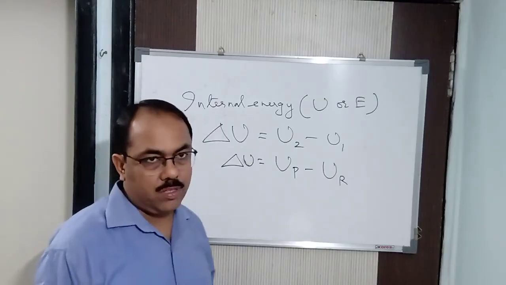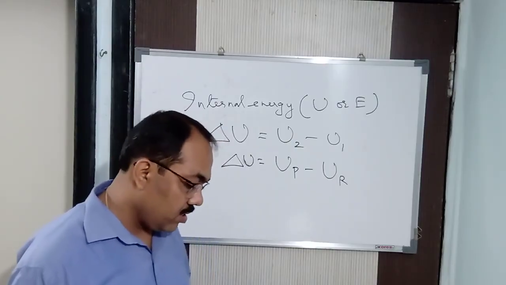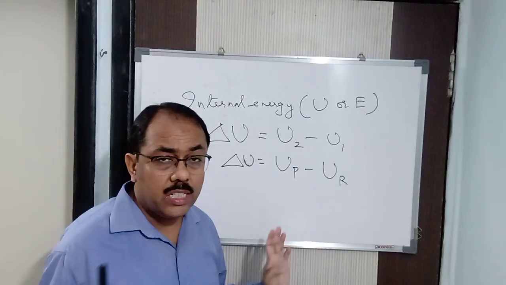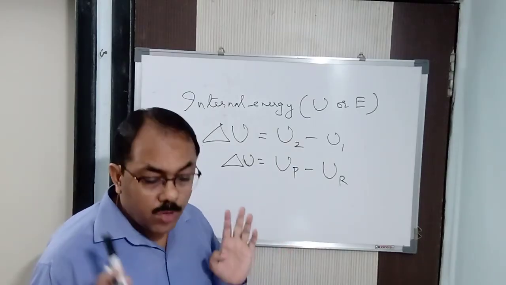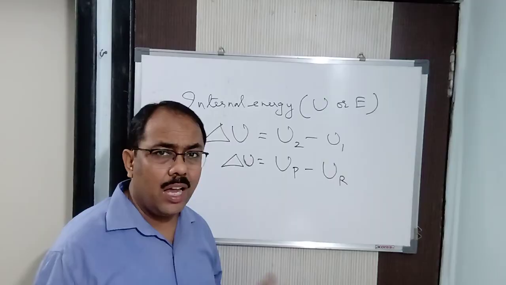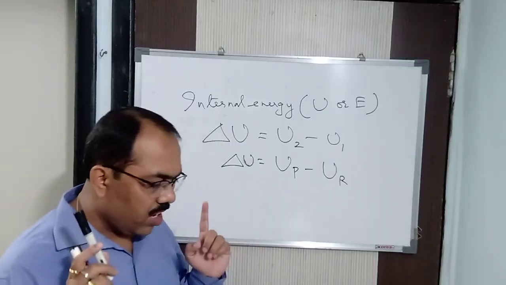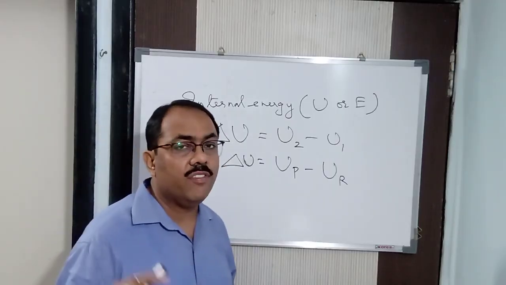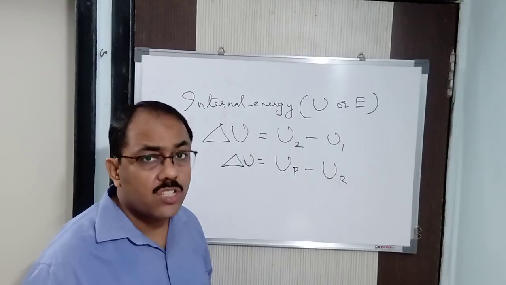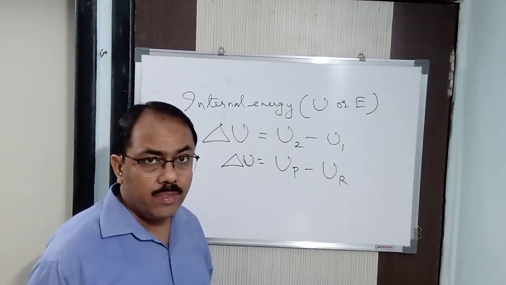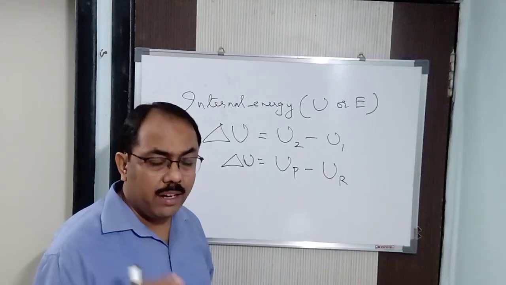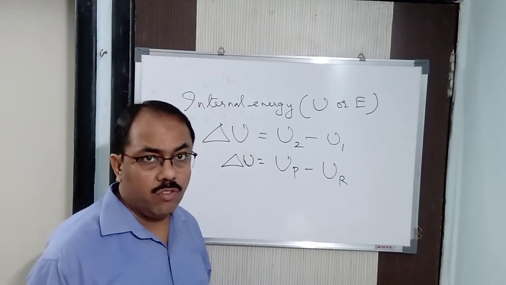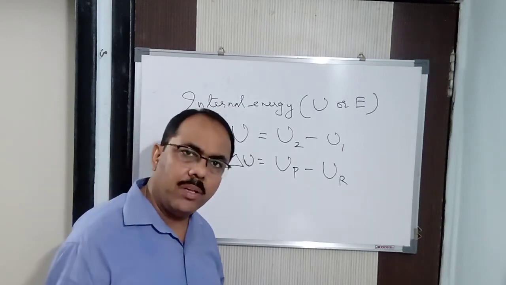Hence, in an isothermal process, listen carefully. As the temperature remains constant, there is no change in internal energy. So delta U is equal to 0. You may note it down. For isothermal process, delta U is equal to 0. Because the internal energy of an ideal gas is a function of temperature only. You have read in the previous chapter that a gas is considered to be ideal when the temperature is high and the pressure is low. So it is a function of temperature, the ideal gases.